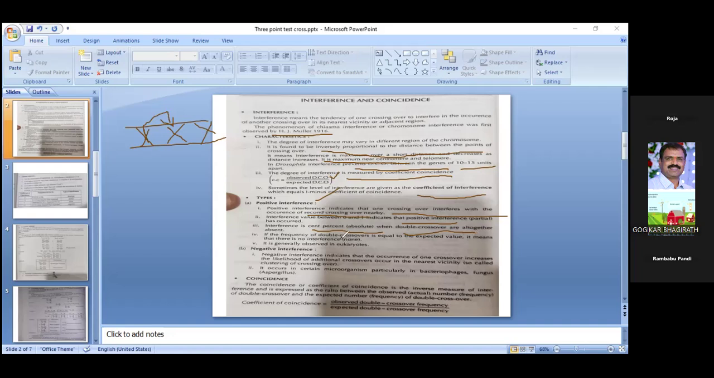If the frequency of double crossover is equal to the expected value, it means that there is no interference and I is equal to 0. It is generally observed in eukaryotes.